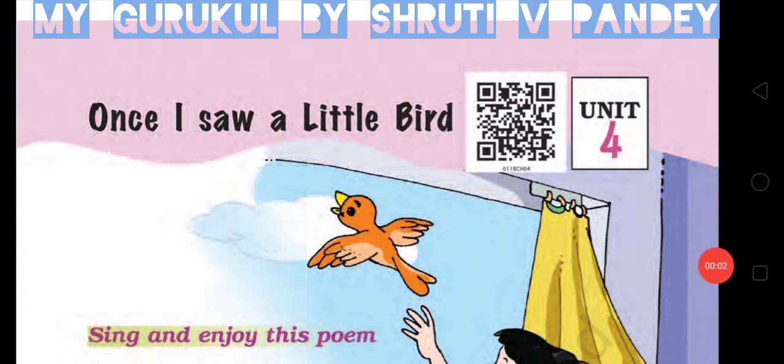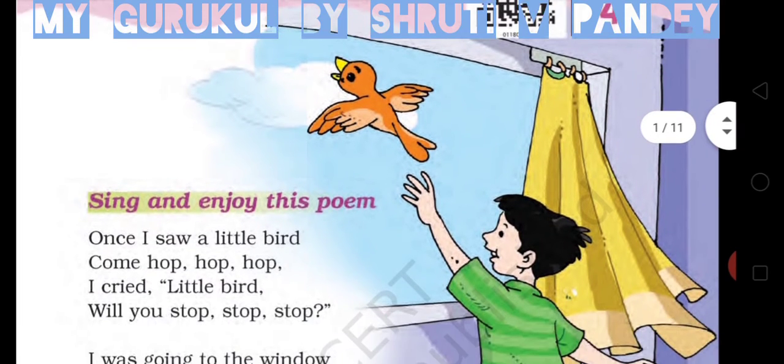Unit 4, page 42. Once I saw a little bird. Sing and enjoy this poem.